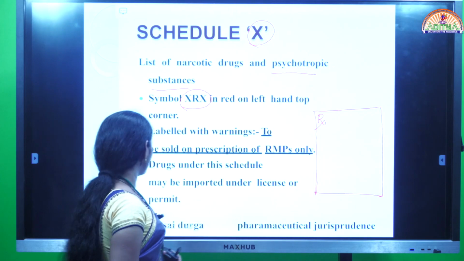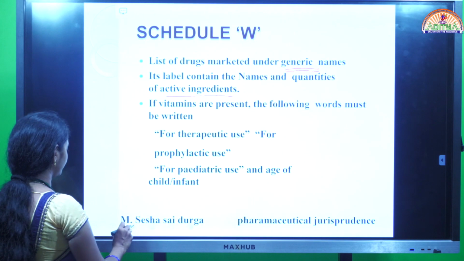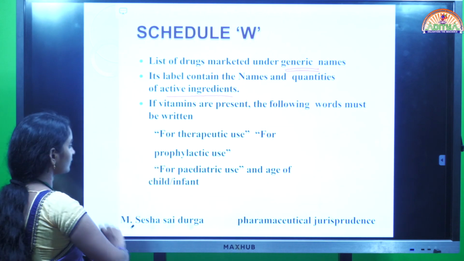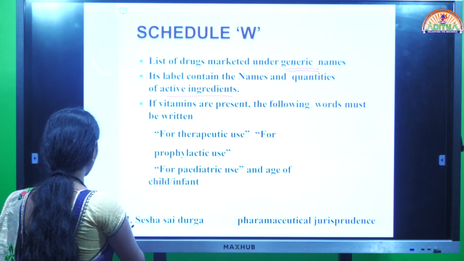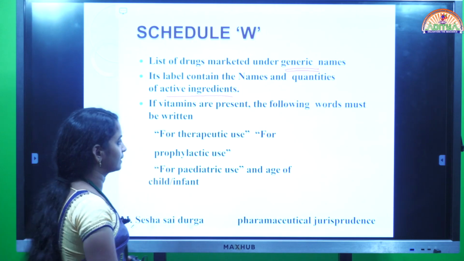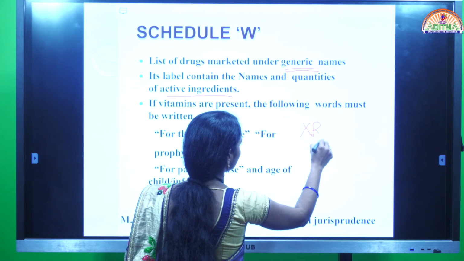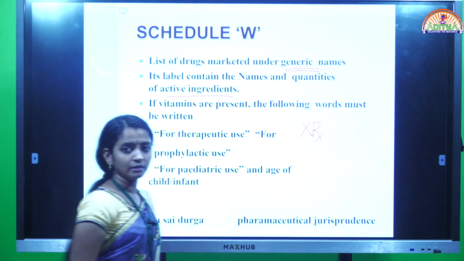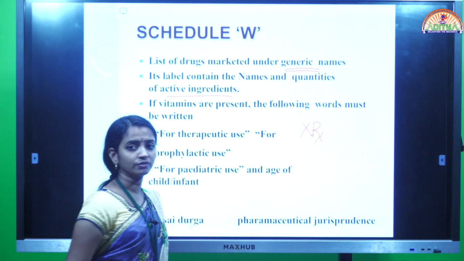But in the case of these narcotic substances, we can observe the word XRX. So X will be there, R will be there, and X. This type of word we can observe at the left top corner of the prescription.